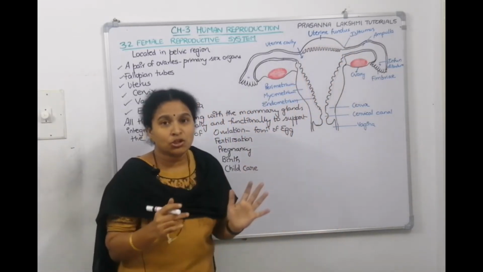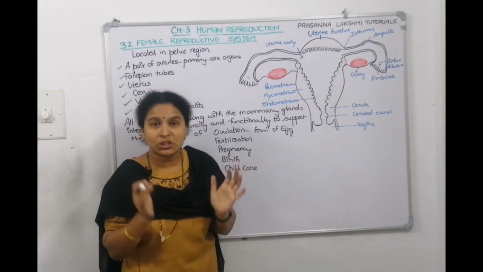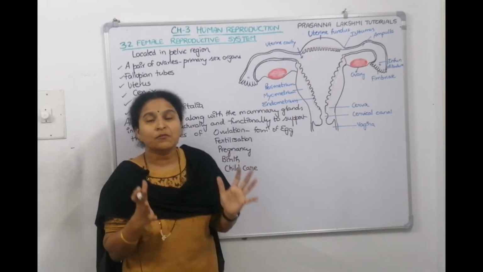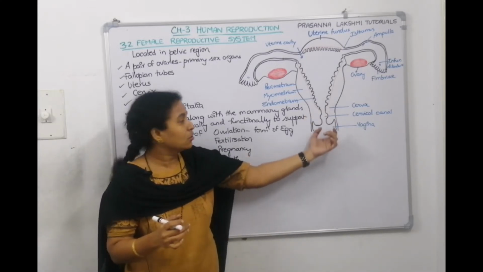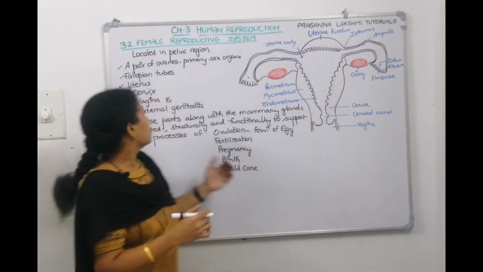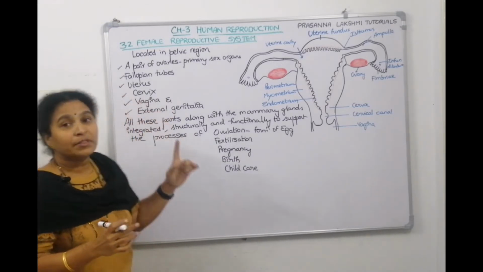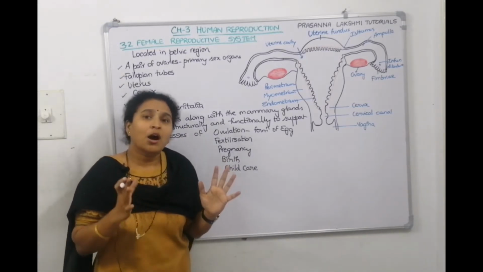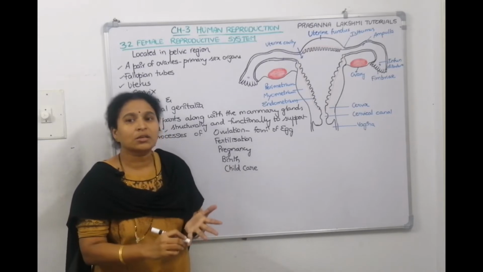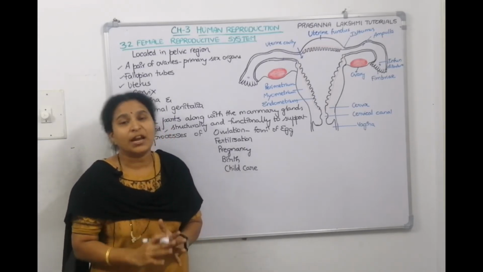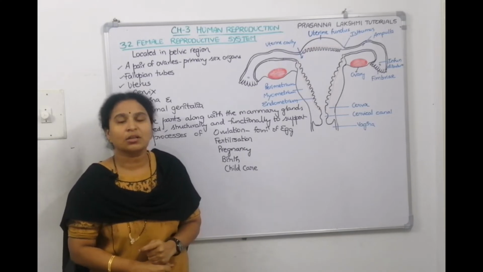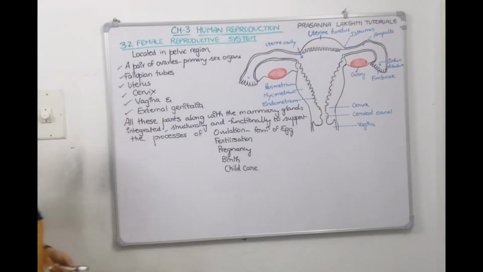Uterus is a tissue which bears the baby also, which nourishes the baby also. After the fully developed fetus, then the cervix opens and the baby comes out through the vagina, right? So these are the parts. This along with the mammary glands will support, how many processes will it support? Ovulation also it will support, fertilization also it will support, pregnancy, birth and child care also it will support. Quickly take a screenshot, then we will talk about the female gonad ovaries.